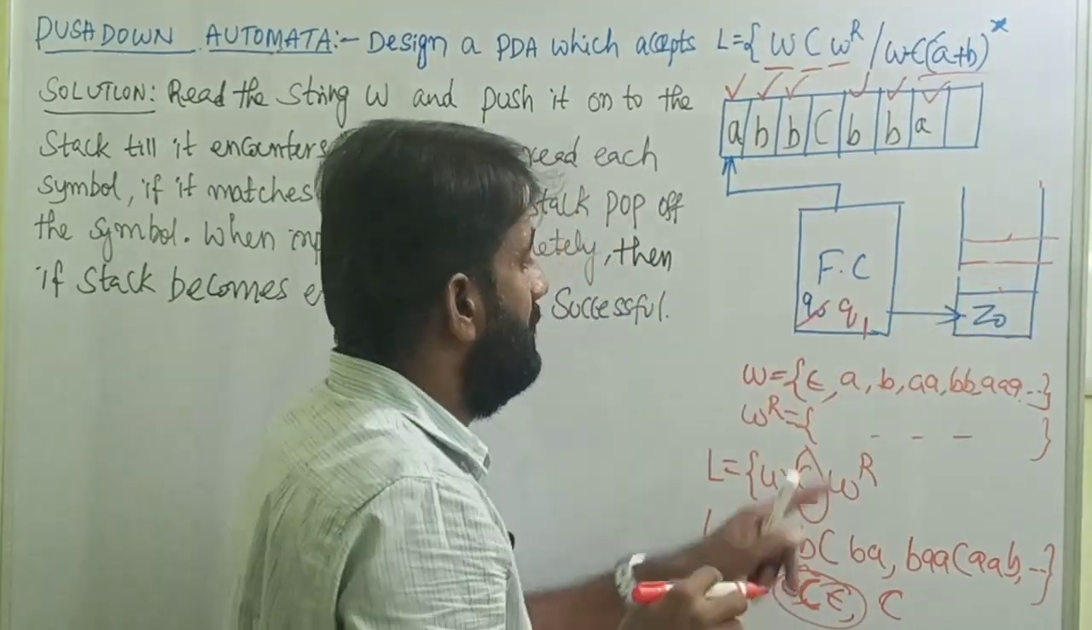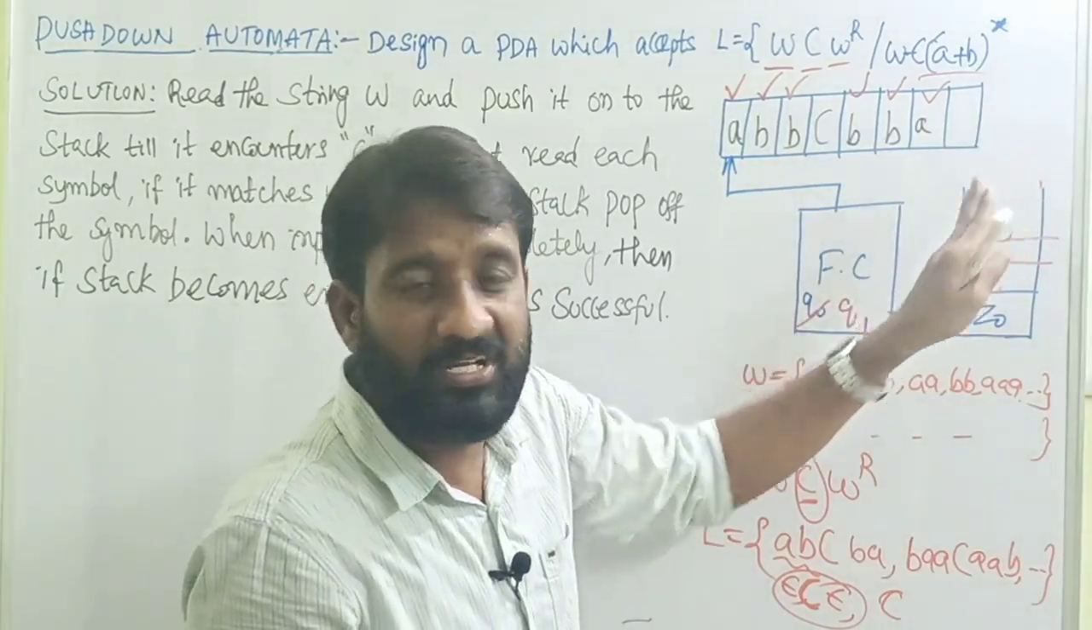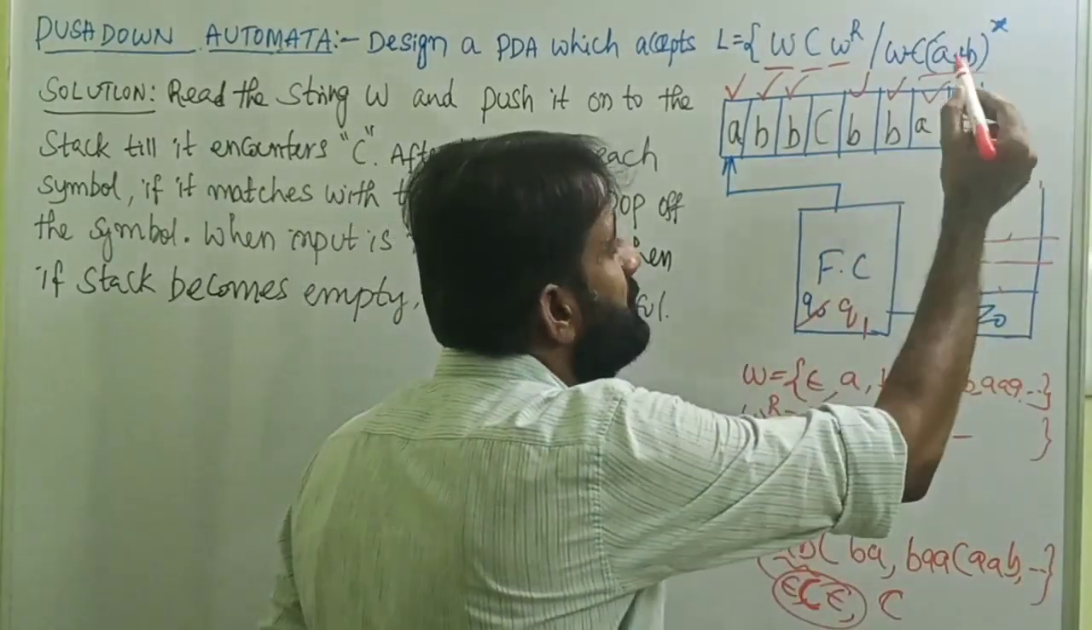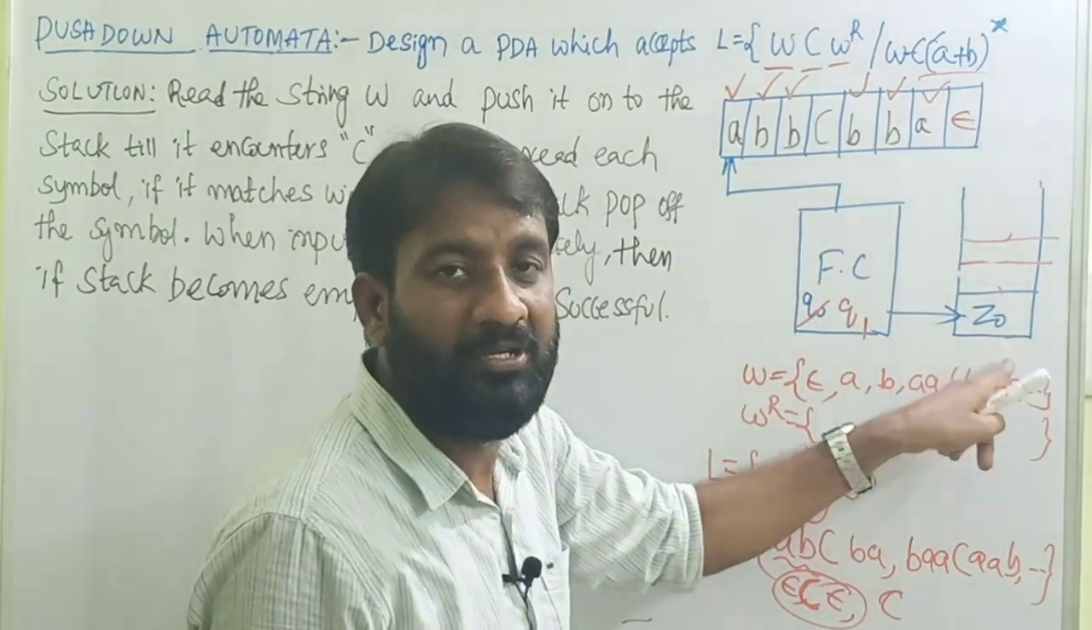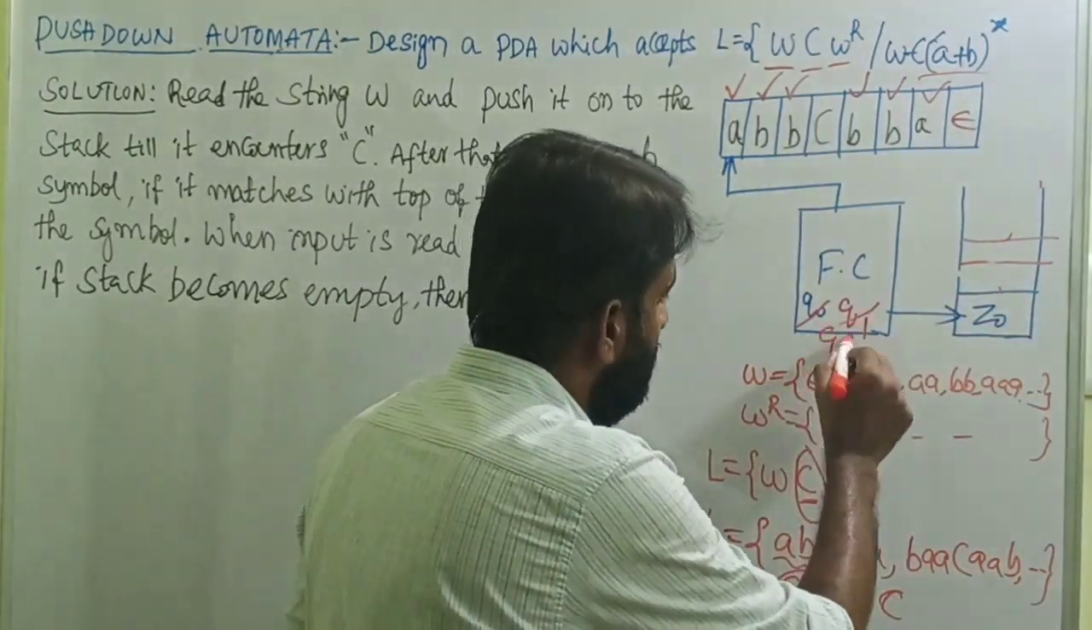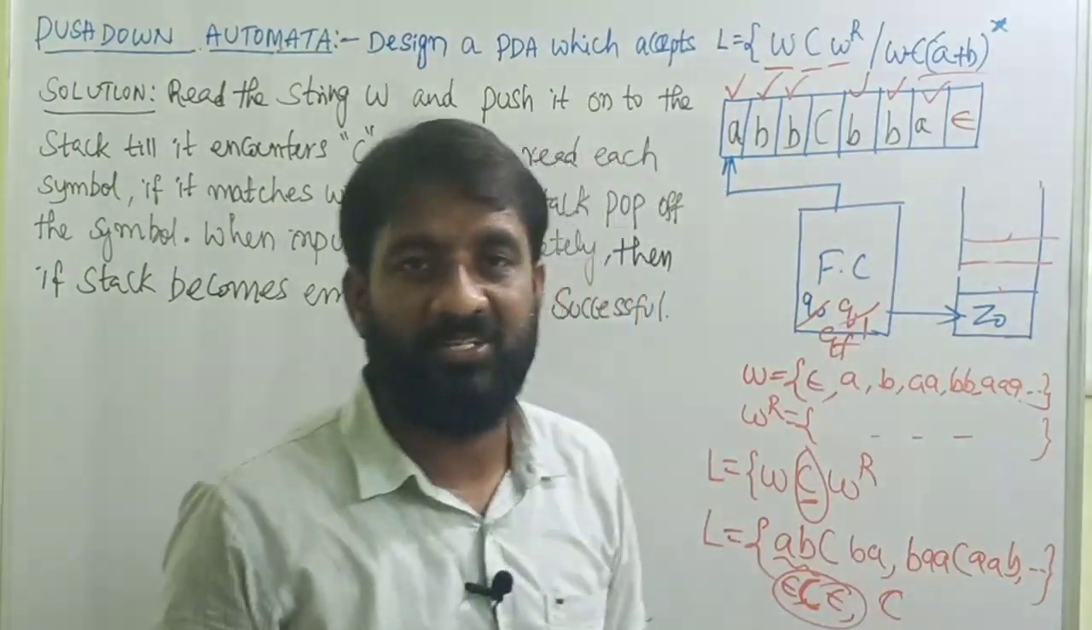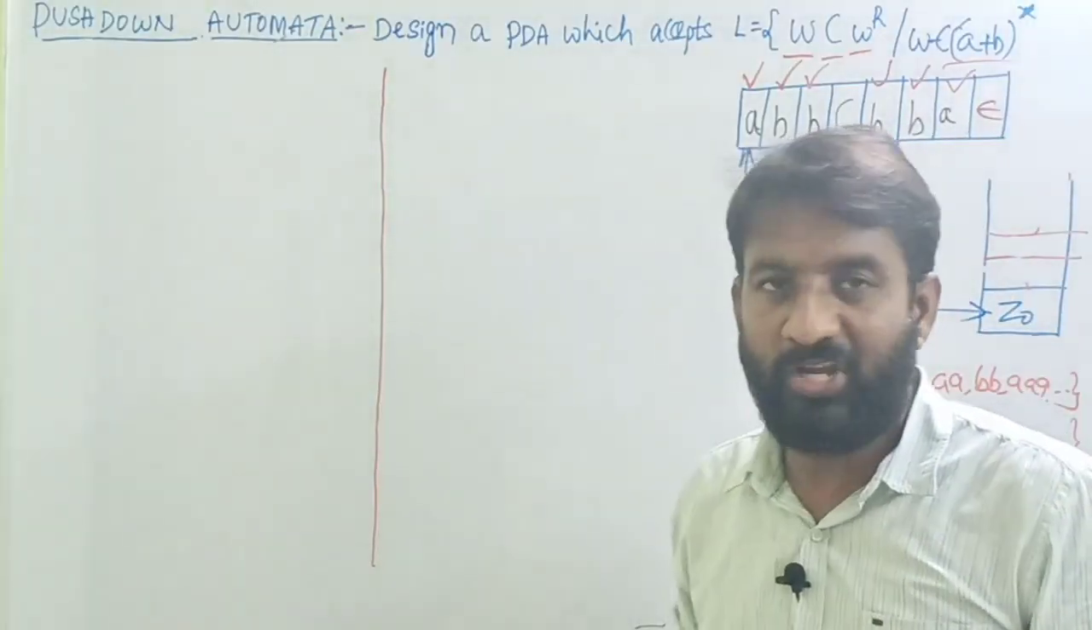Yes, then on Q1 the input symbols are all consumed. What is the last input symbol we have? Empty input symbol, epsilon. So Q1, epsilon, Z0 moves to the final state. So we can say the string is accepted by the final state. This is the logic. So first write the transitions.